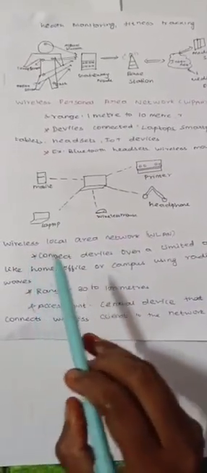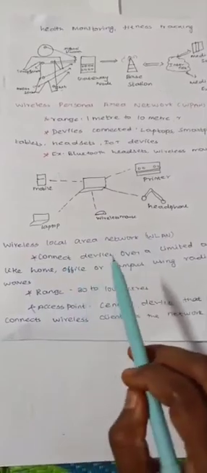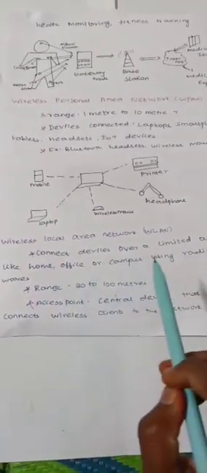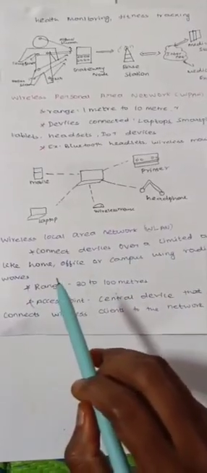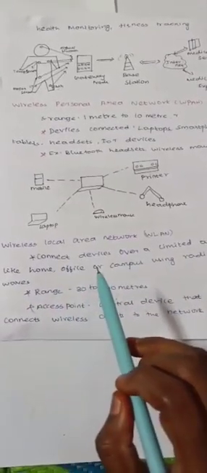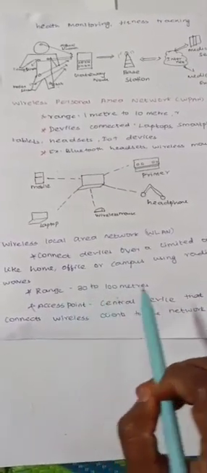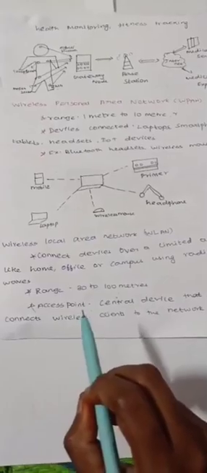The next type is wireless local area network. It connects the devices over a limited area like a home, office or campus using radio waves. For example, in our home, we are connected to the Wi-Fi network. The range is 30 to 100 meters. It uses an access point, a central device that connects the wireless clients to the network.